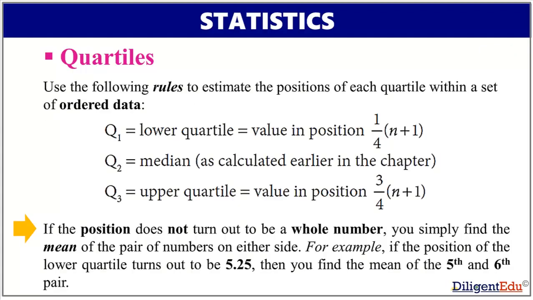The formula to calculate Q1, Q2 and Q3 are Q1 is equal to 1 by 4 multiplied by (n plus 1). Q2 is the median. Q3, which is upper quartile, equals to 3 by 4 multiplied by (n plus 1).